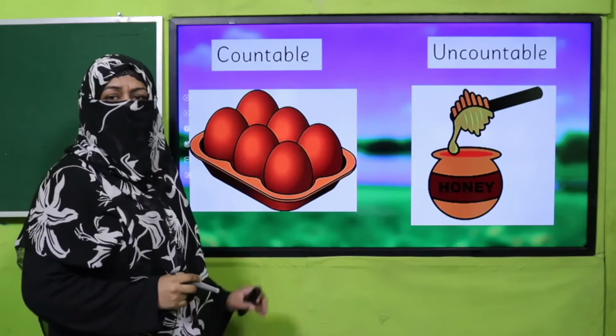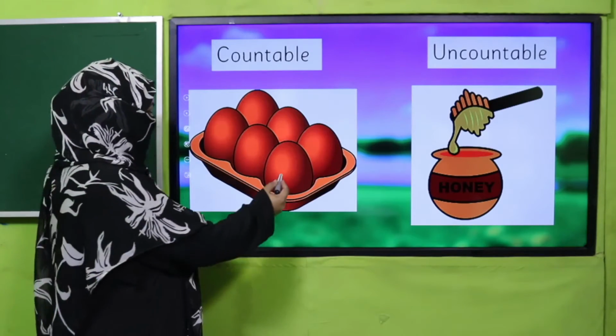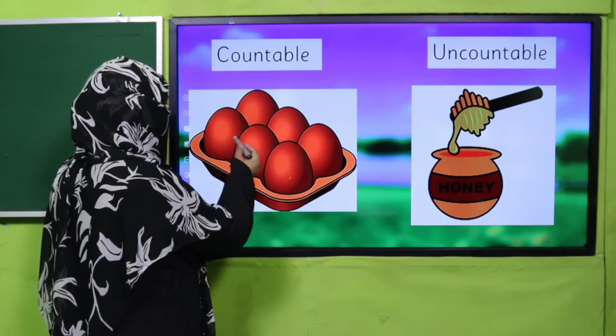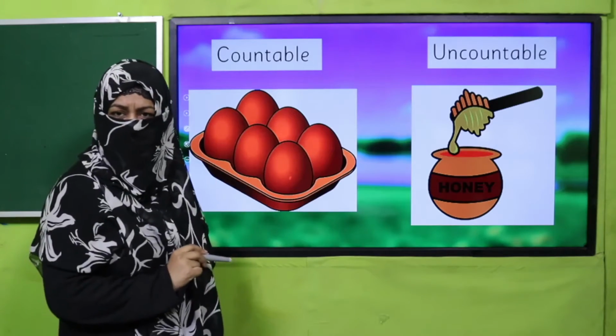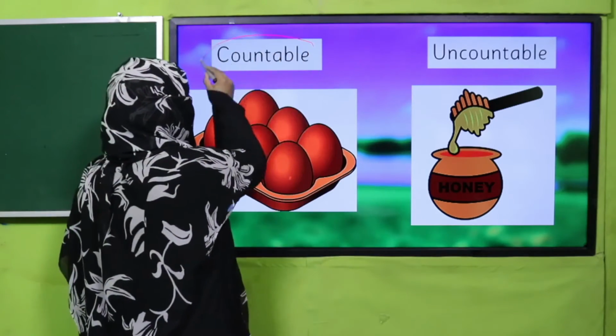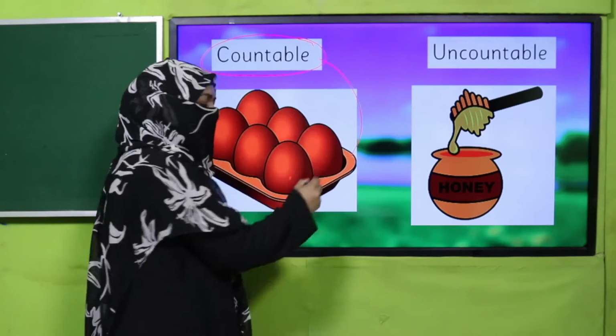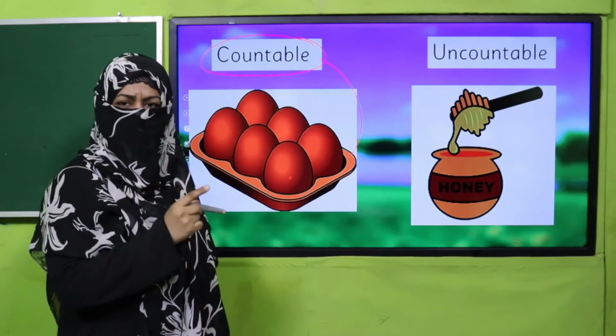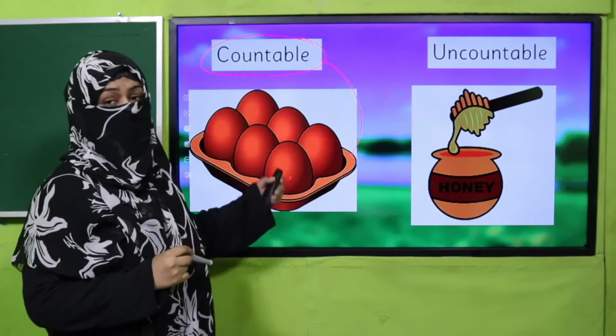Look at this. Can we count how many eggs are there? Yes. 1, 2, 3, 4, 5, 6. There are 6 eggs. That's why this is a countable noun. We can count it in numbers. 1, 2, 3, 4, 5, 6. Right? This is a countable noun.